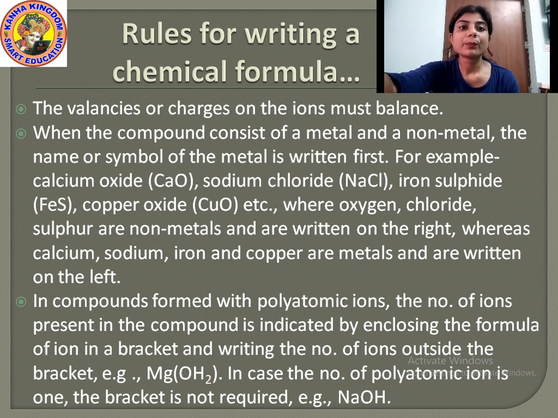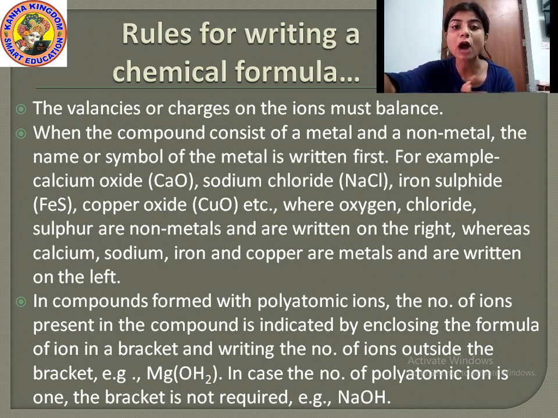Okay. And writing the number of ions outside. That means whether it is positively charged or negatively charged, the number of ions you have to write outside the bracket. Okay, outside the bracket. Example, Mg(OH)2, Mg with OH in the bracket and 2 outside.